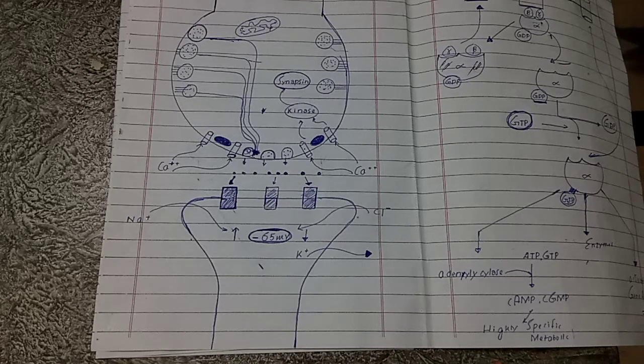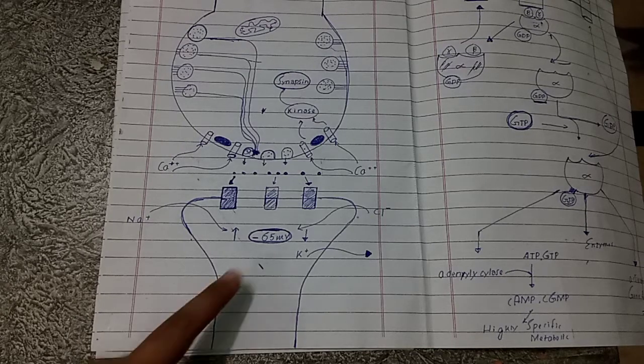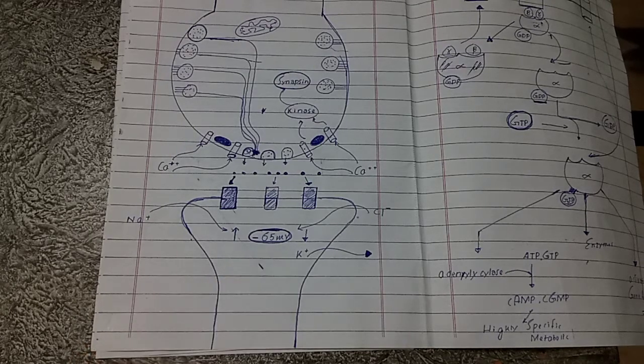It should open chloride and potassium channels so that chloride will move inward and potassium will move outward, and as a result of their movement, the resting membrane potential, which is minus 65 millivolt, should become more negative and action potential should not generate. So the third mechanism is it should decrease the metabolic machinery so that excitatory postsynaptic receptors should be less and inhibitory postsynaptic receptors should be more so that the neuron can be inhibited.